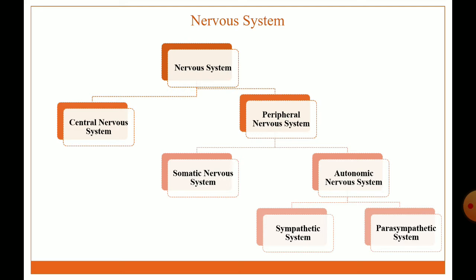So the first point is the introduction of the nervous system. The nervous system is classified into two types: central nervous system and peripheral nervous system. The peripheral nervous system is further classified into two types: somatic nervous system and autonomic nervous system. The autonomic nervous system is further classified into two types: sympathetic system and parasympathetic system.